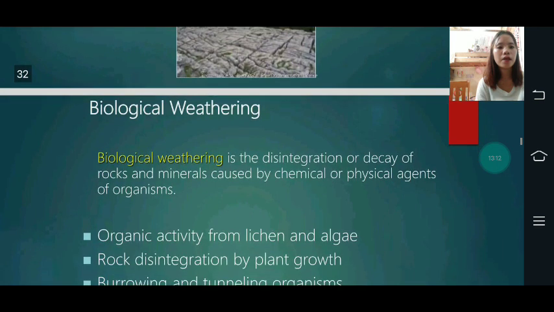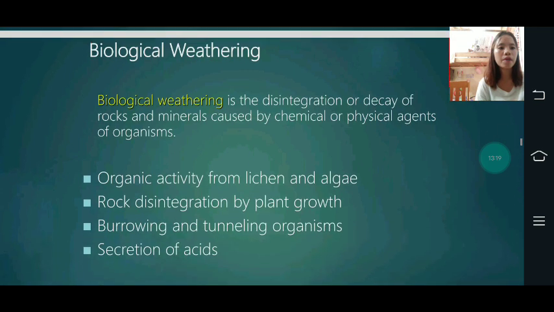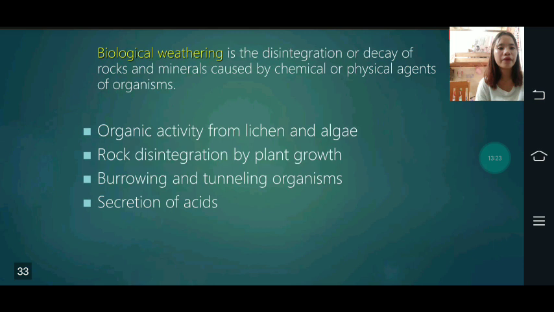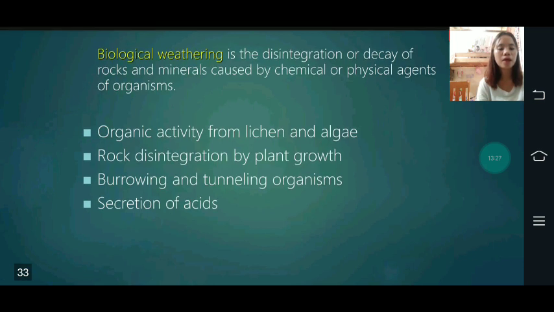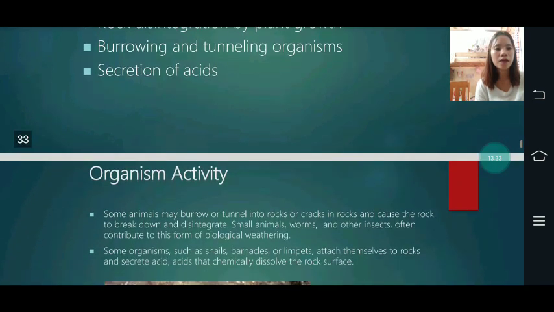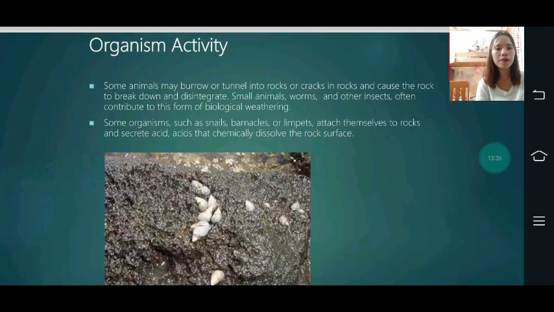Then biological weathering. Biological weathering is the disintegration or decay of rocks and minerals caused by chemical or physical agents. Then the organic activity from lichen and algae, and rock disintegration by plant growth. Then burrowing and tunneling organisms, and secretion of acids. So this is organism activity.